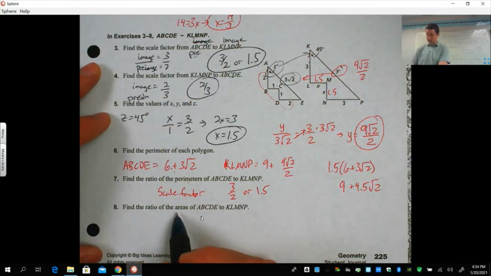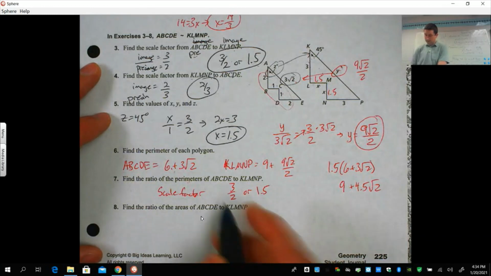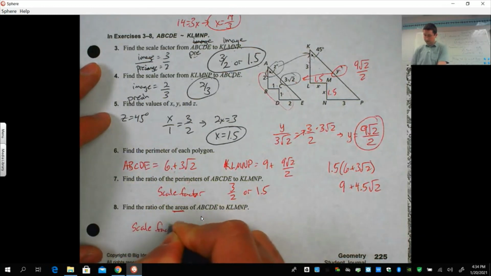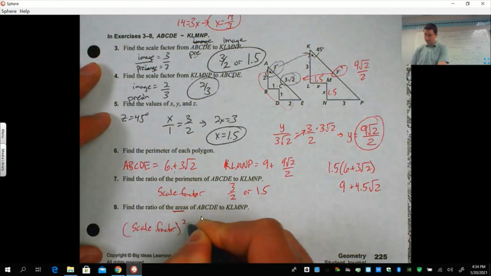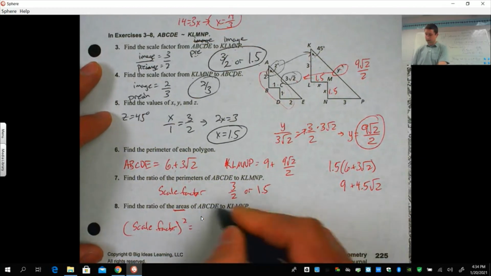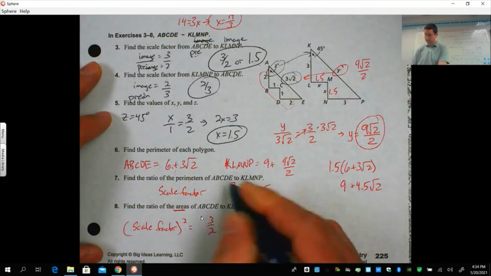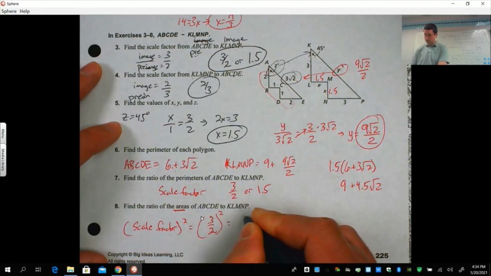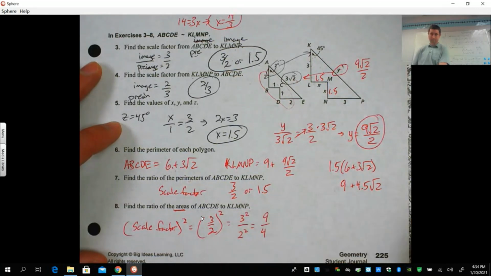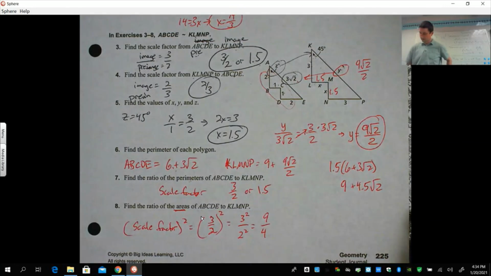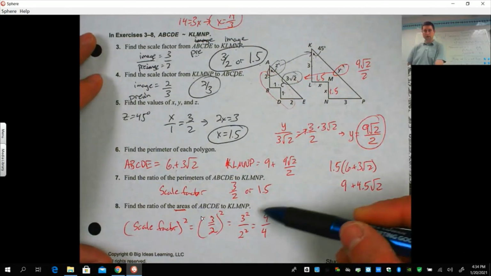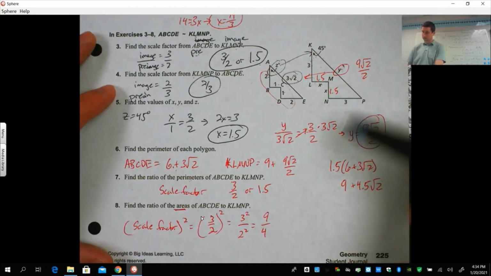Find the ratio of the areas of A, B, C, D, E. Okay, the areas, you have to take the scale factor and then square it. So our scale factor is 3 over 2. So if I square that, that would be 3 squared over 2 squared, which is 9 over 4. Okay, so if we had the area of the first one, we could use this ratio right here to find the area of the second one.